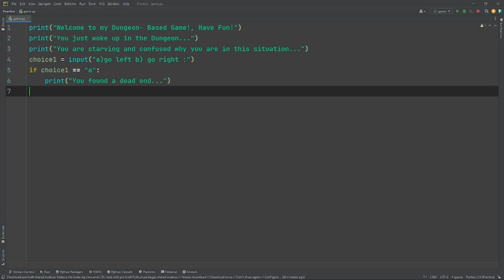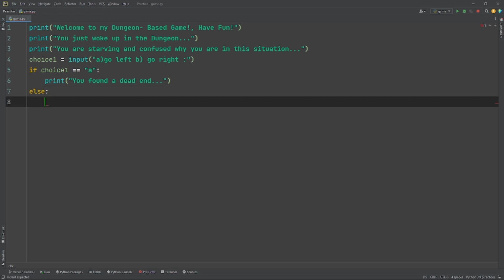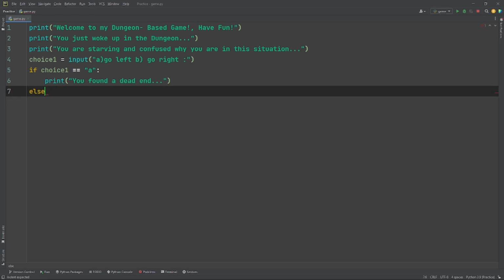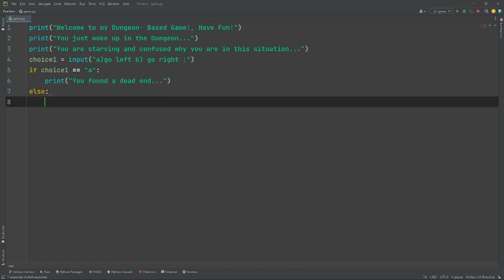For the next bit, you could use else, like I said, because if they put B, it's going to be, but the problem is if they put C, for example, like I'll show you here, else print you continue to the next room.